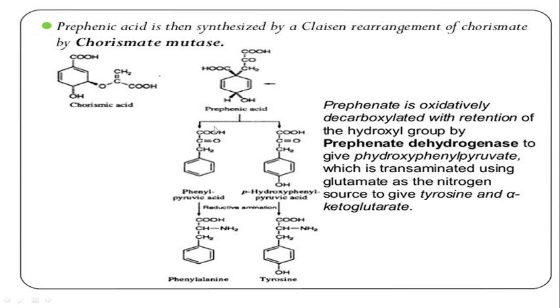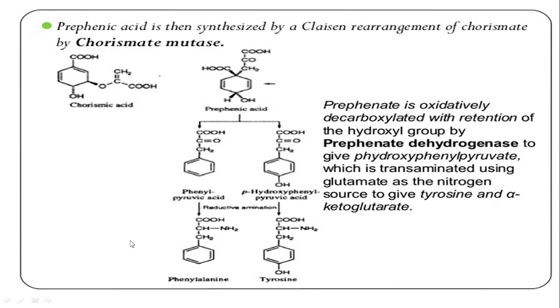Now prephenic acid is converted to phenylpyruvic acid and p-hydroxyphenylpyruvic acid. Oxidative decarboxylation occurs, with the hydroxyl group retained in one case. From phenylpyruvic acid and p-hydroxyphenylpyruvic acid, it forms phenylalanine and tyrosine.